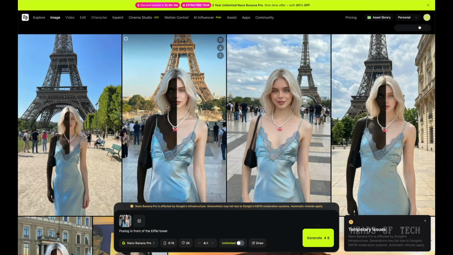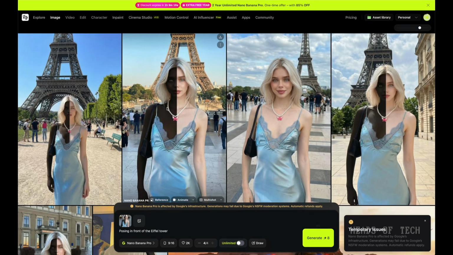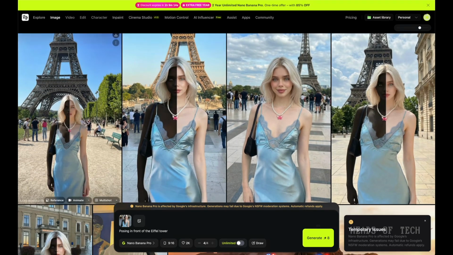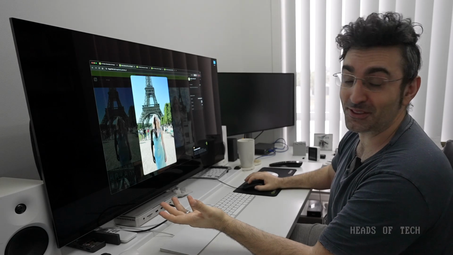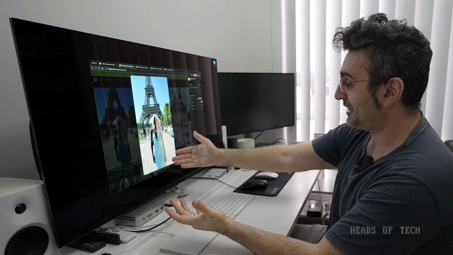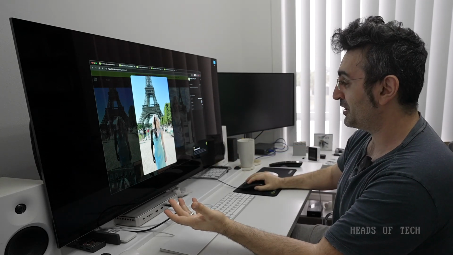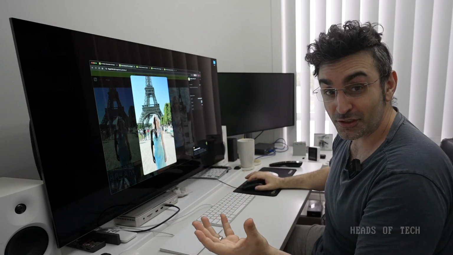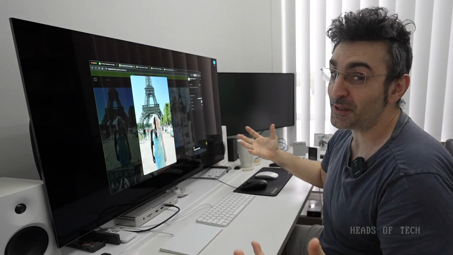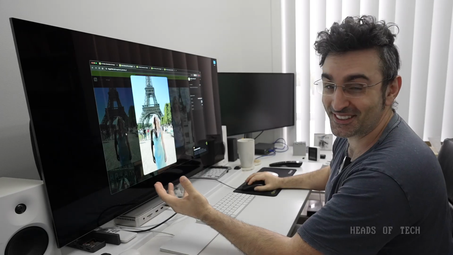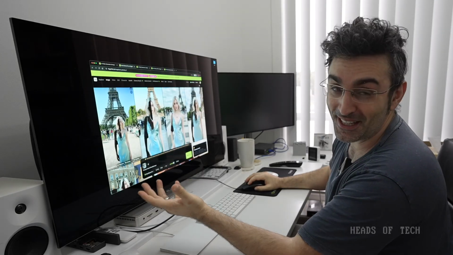So look right there. In a matter of a few seconds, I've got my lady in front of the Eiffel Tower, ready to post on Instagram. Now, deliberately, this half and half lady doesn't look real, which is good. Good for AI to know that it is an AI. A lot of people are fooling real people that these characters are real people, and they're making money that way.